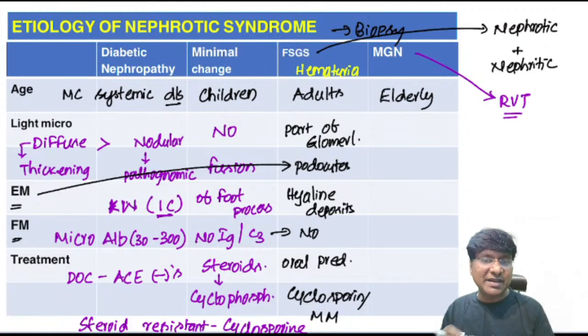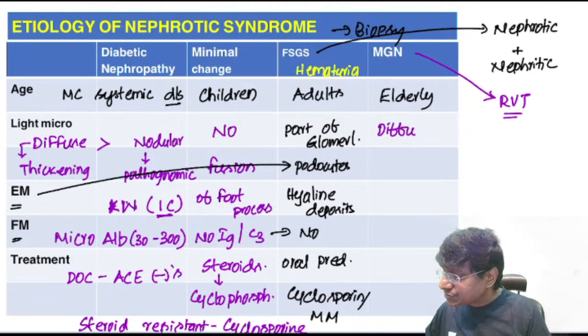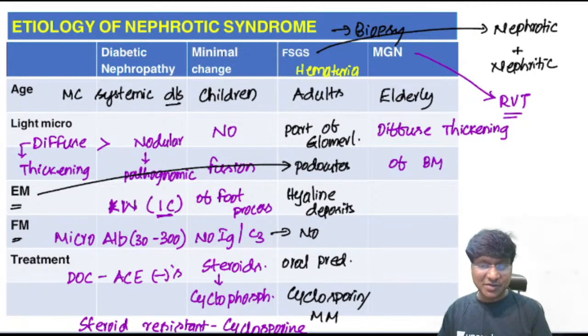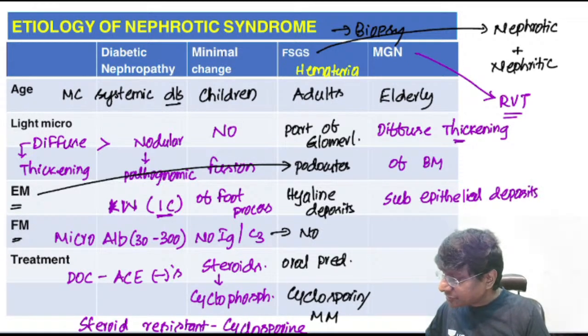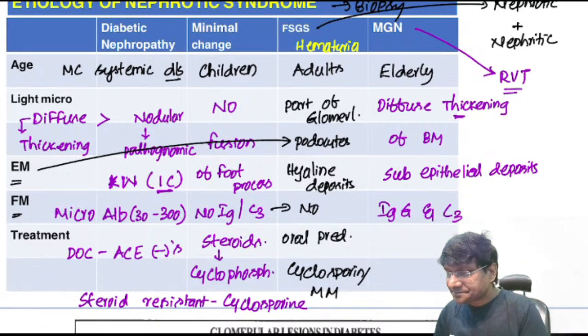And if you take light microscopy in membranous glomerulonephritis, you will observe that there is diffuse thickening of the glomerular basement membrane. Electron microscopy will show that in membranous glomerulonephritis the diffuse thickening is due to subepithelial deposits. Fluorescent microscopy will show you that there is IgG as well as C3, right?